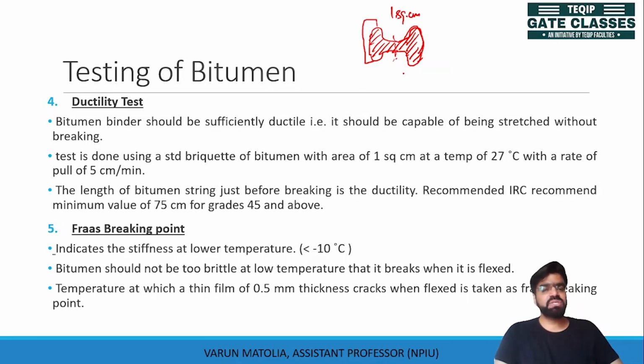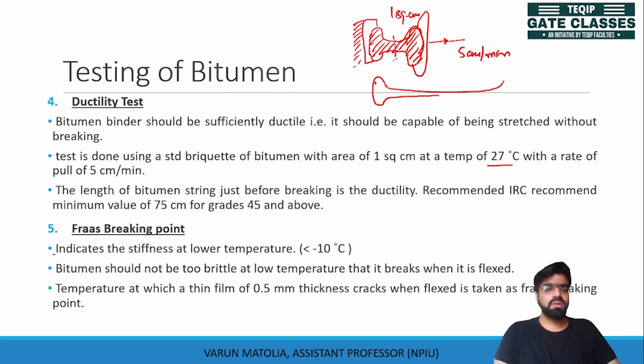The test is done at a temperature of 27 degrees Celsius, in which these briquettes are fixed between the jaws and stretched apart. One edge is fixed, and the other edge is taken apart at a rate of 5 centimeter per minute. The ductility value is the length of the string. If it is taken apart, it will form a thin string.